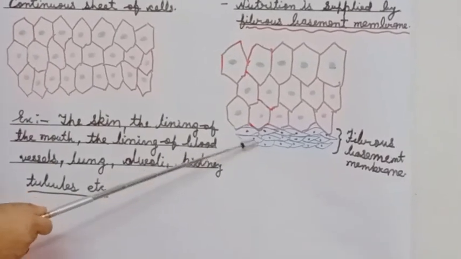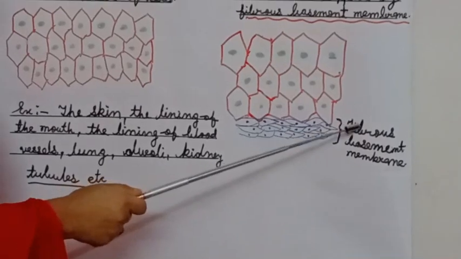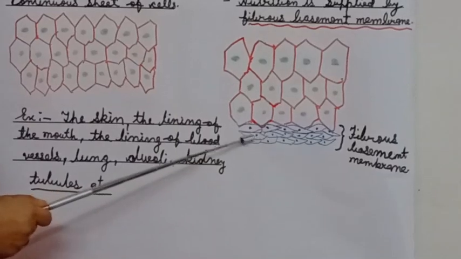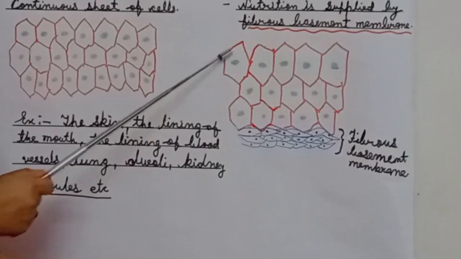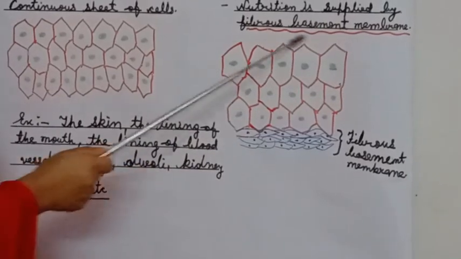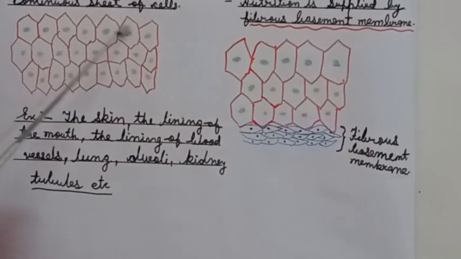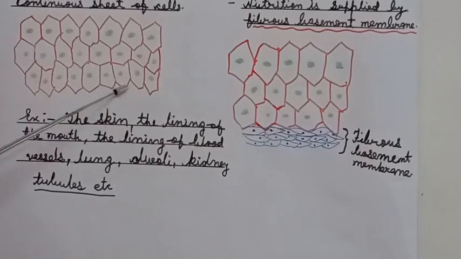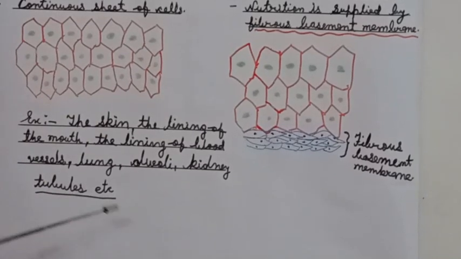At the base of all the epithelial tissues, a fibrous layer is present, which is called the fibrous basement membrane. This fibrous basement membrane is richly supplied with blood vessels and they share their nutrition with these epithelial tissues. So in this way, the cells of epithelial tissues get their nutrition. In all the cells, here also at the base, these fibrous basement membranes are present.